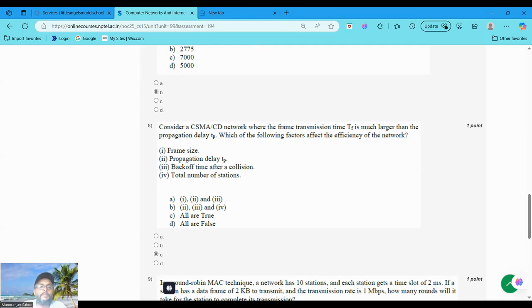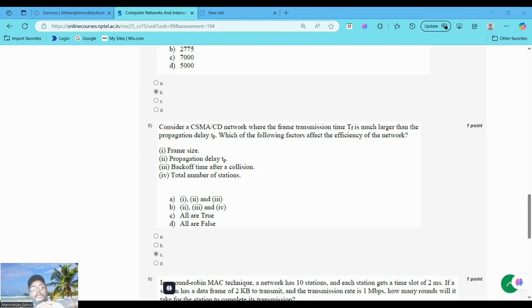Now I'm going to explain how we choose the all are true option. The efficiency of a CSMA/CD network depends on several factors. Frame size: large frames increase efficiency because the transmission time dominates over the propagation delay, reducing the relative overhead of collisions. Second, propagation delay: a large propagation delay increases the likelihood of collisions going undetected, reducing efficiency.